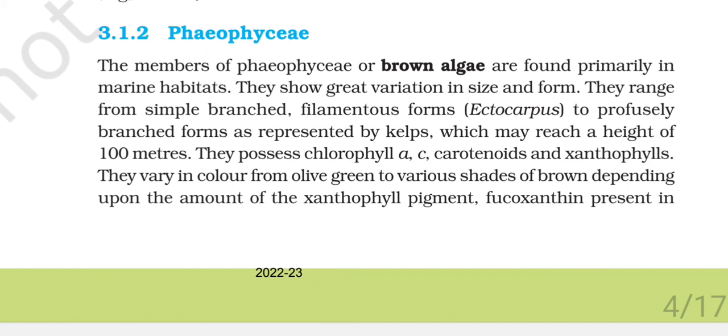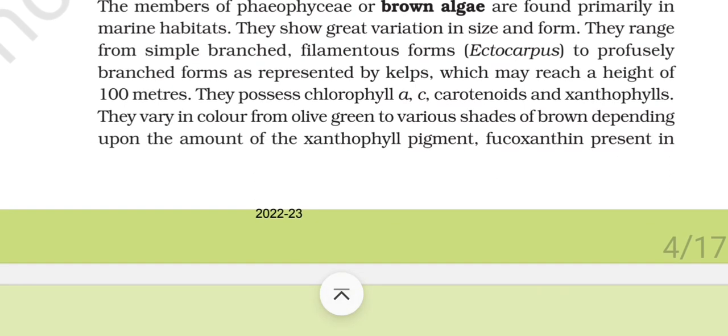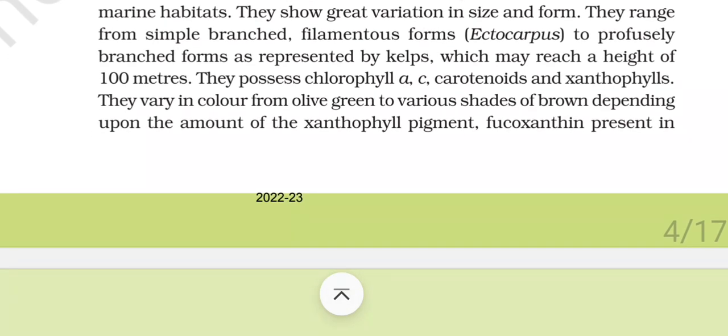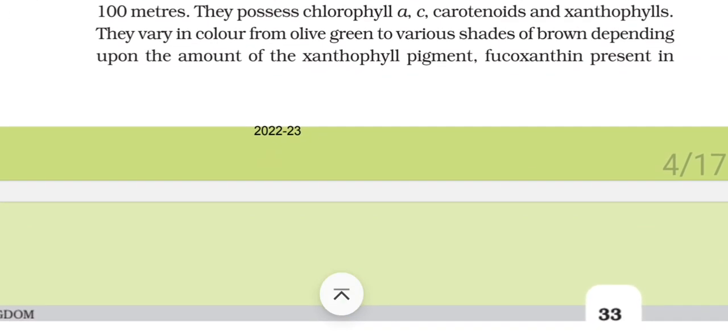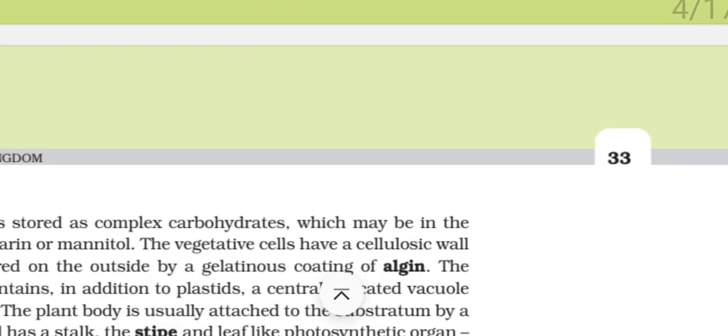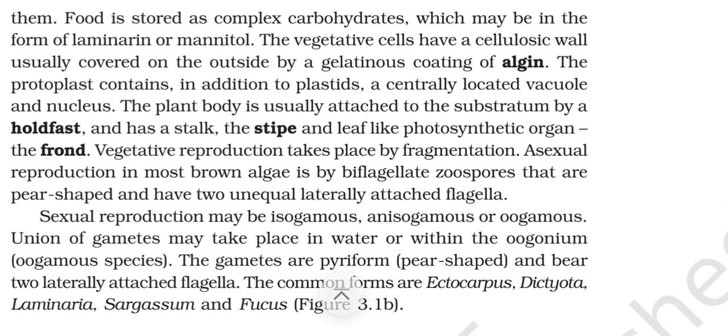3.1.2 Phaeophyceae. The members of Phaeophyceae, or brown algae, are found primarily in marine habitats. They show great variation in size and form. They range from simple branched filamentous forms, such as Ectocarpus, to profusely branched forms as represented by kelps, which may reach a height of 100 meters. They possess chlorophyll a, c, carotenoids, and xanthophylls. They vary in color from olive green to various shades of brown depending upon the amount of the xanthophyll pigment fucoxanthin present in them. Food is stored as complex carbohydrates, which may be in the form of laminarin or mannitol.